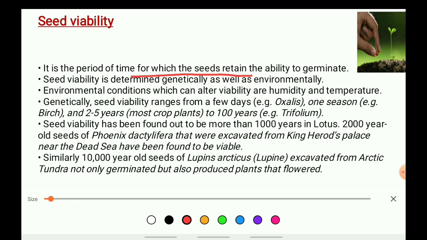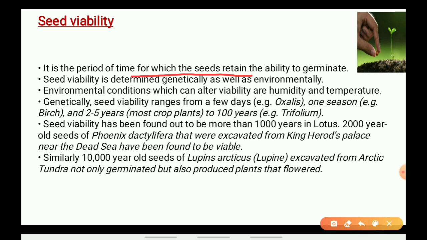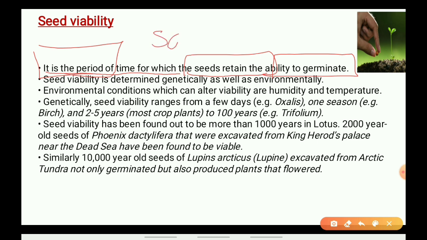Let us see it again: it is a period of time in which the seed retains the ability to germinate. The seed retains its ability to germinate means for how long a seed can be kept, and after which if it is sown again, it can grow into a new plant. So this is called seed viability.